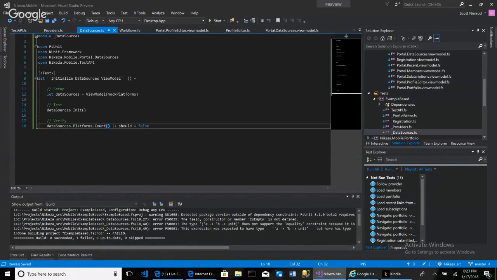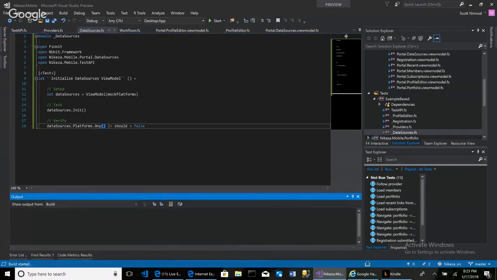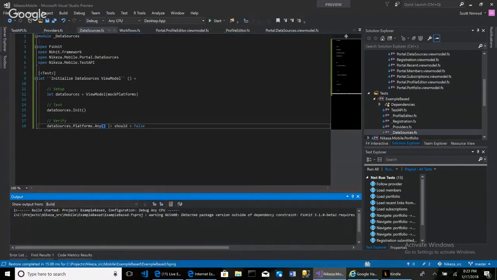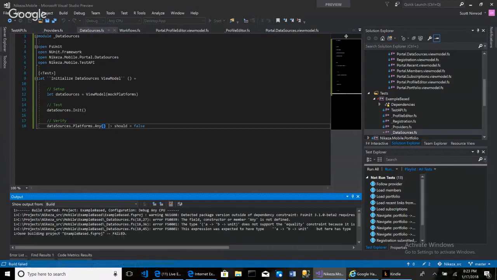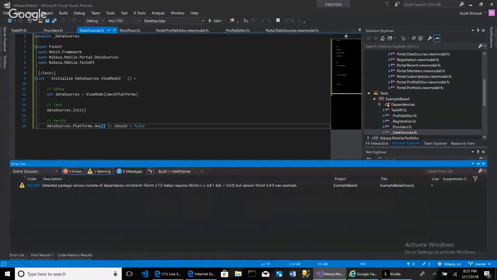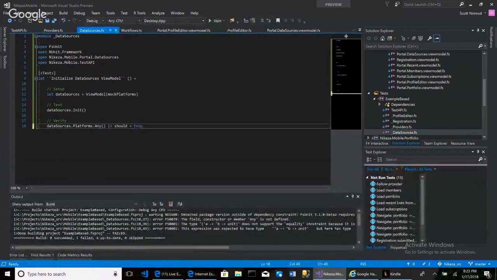Or there should be like Any. I think Any is a LINQ thing, something like this. And if it has at least one item, then it should be true, which means that I probably need to change that false to true like this. This is me now doing object-oriented programming in F#.